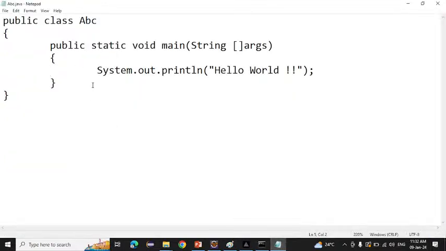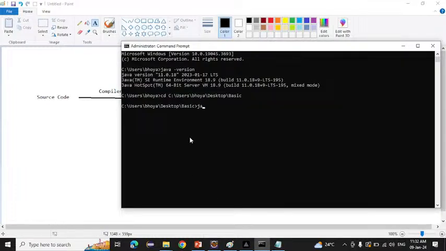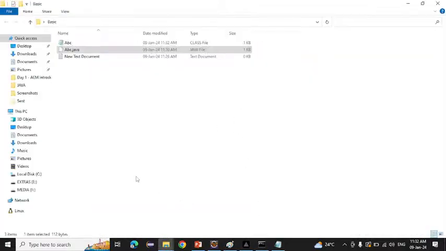What do we need to do? We wrote our source code. Now we have to compile that to convert it into the bytecode. So for that, we will simply write javac, Java compiler. We have to compile the code, so that is why we are writing javac. And here we have to write our abc.java. If I hit enter, see, I am getting nothing because I don't have any error in my code. And if you notice the folder, a new file will be generated. See, this is the new file we have.